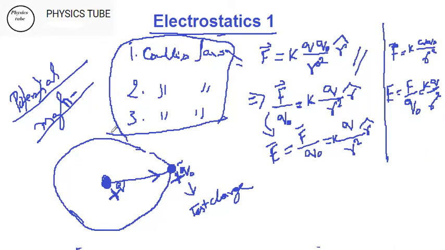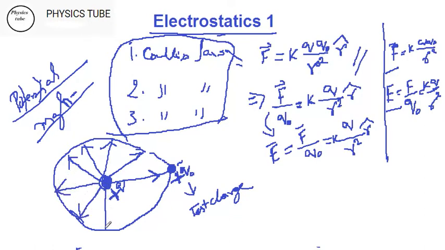But the point comes when you talk about potential in terms of the electrical field, see my steps. First I talked about force, then I talked about electrical field, and now I'm talking about potential. That means you have an electrical field in the surrounding of this positive charge all around. So fields are going like this, we call them lines of force, going outwards. Another thing I must say, I'm showing arrows outwards because I have considered the test charge to be positive.